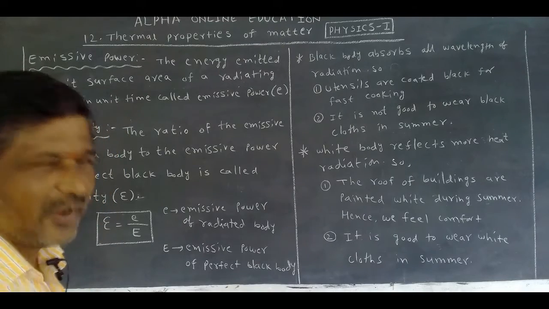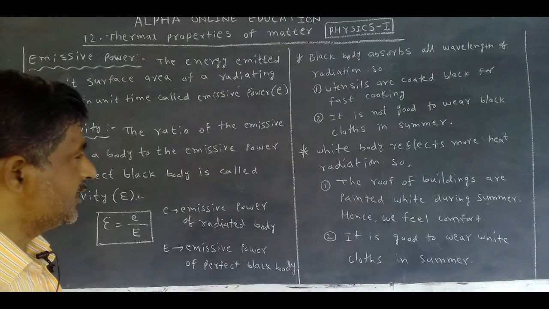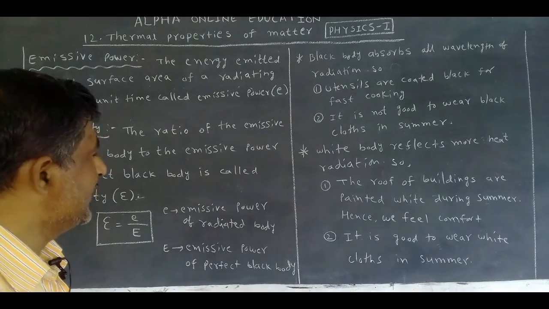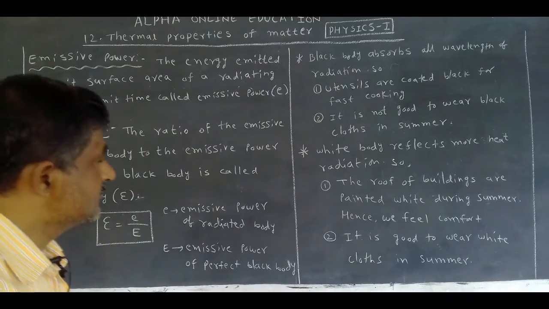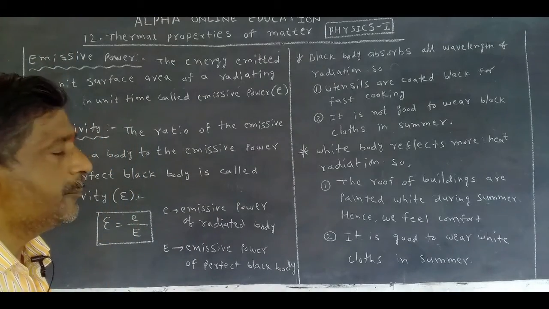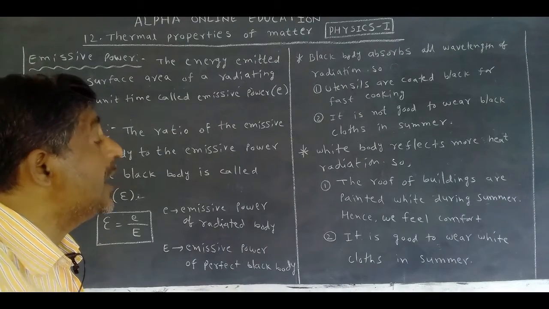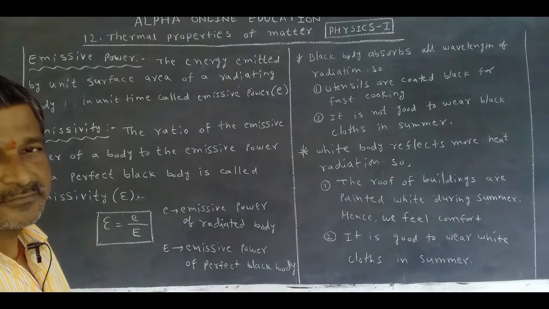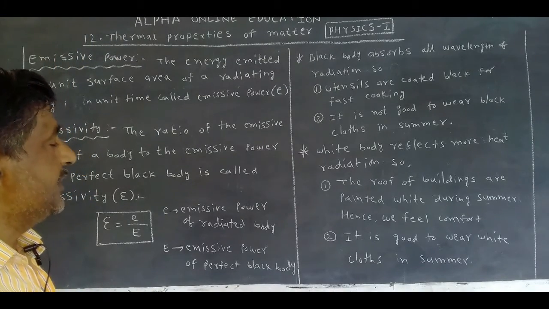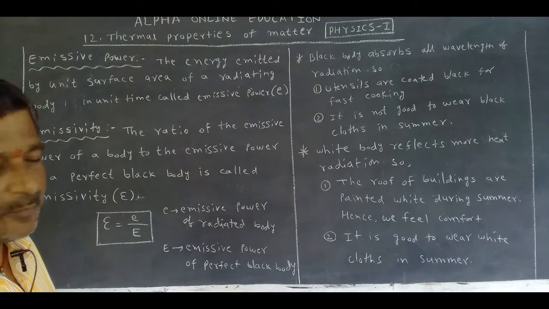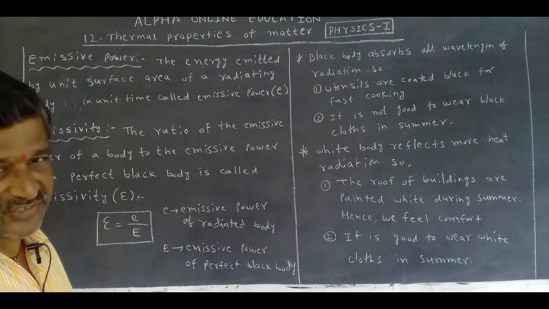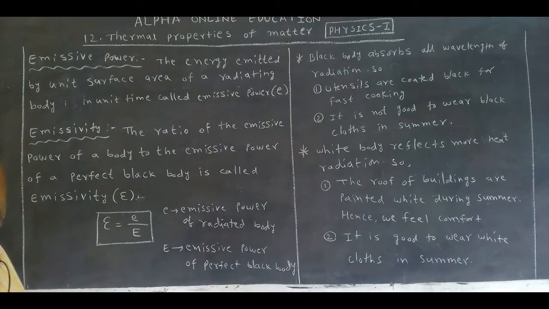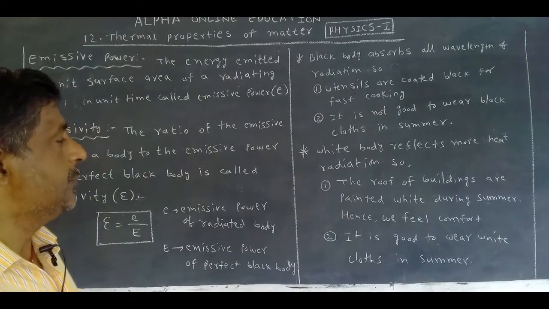Next, another one. Opposite of the black body is the white body. A white body reflects more heat radiation. So the roofs of buildings are painted white during the summer. It is called Cool Home paste, which is available in the market, and especially on roofs in the summer season they are painted with it.